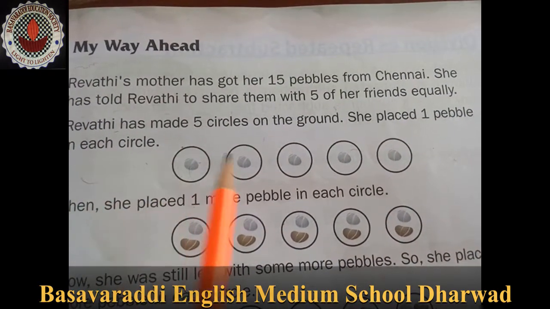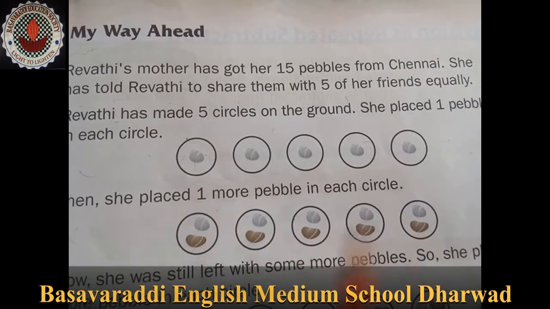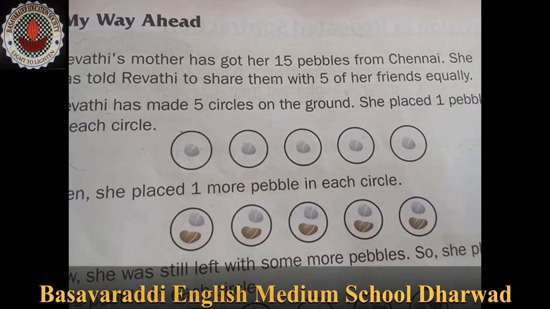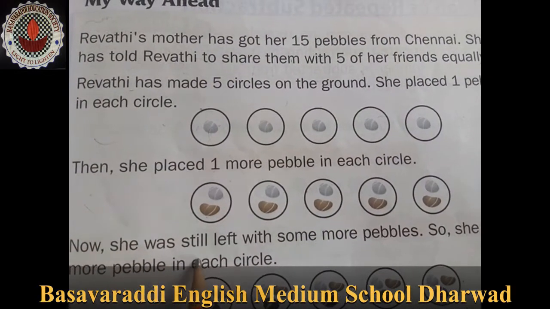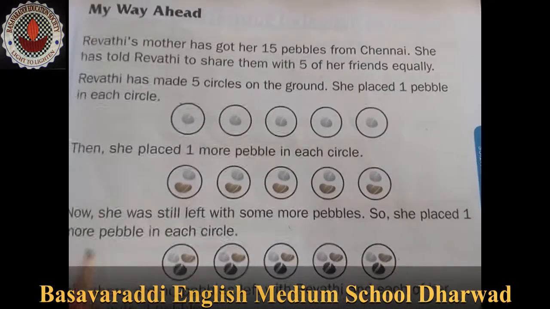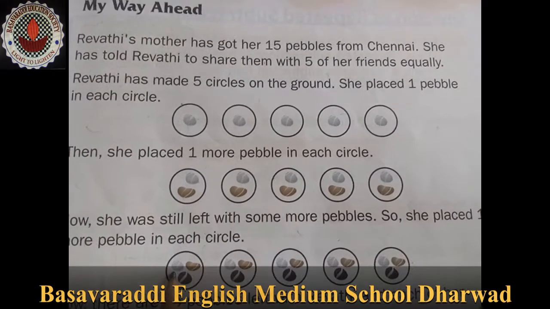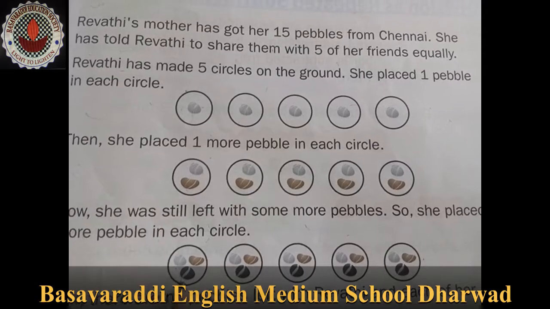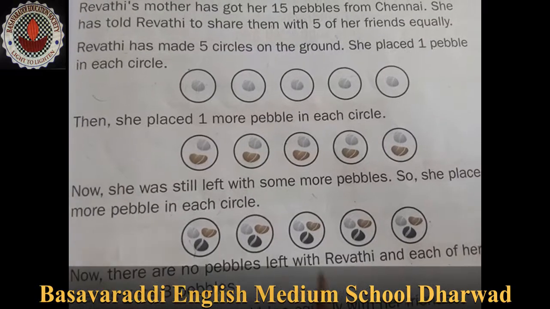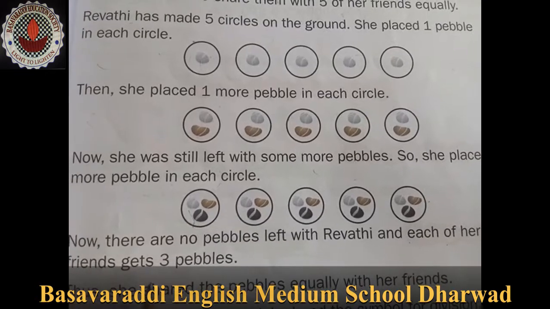See, she is placing 1, 2, 3, 4, and then she places one more pebble in each circle. Again, 1, 2, 3, 4. She was still left with some pebbles, so she places one more pebble in each circle. Now there are no pebbles left with Revati, and each of her friends gets 3 pebbles.